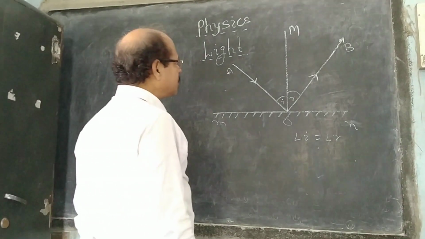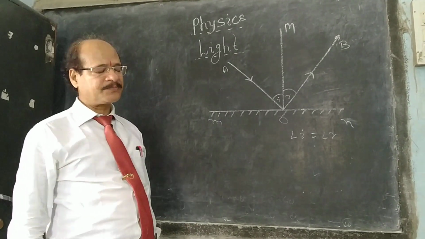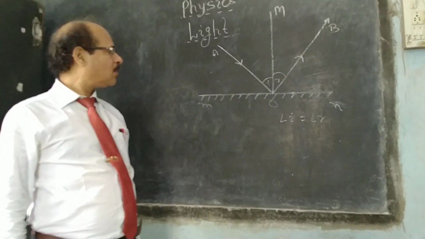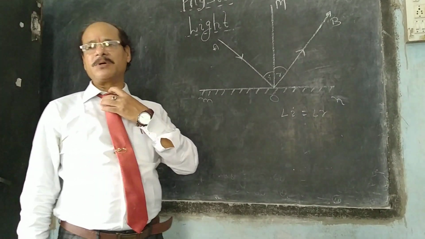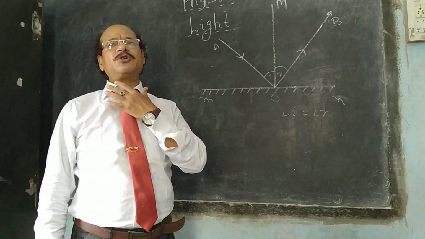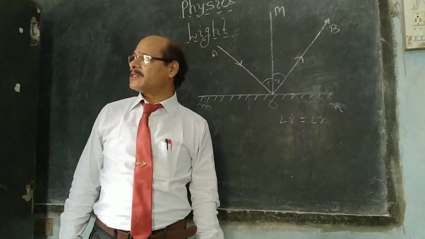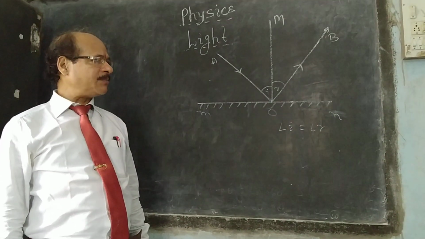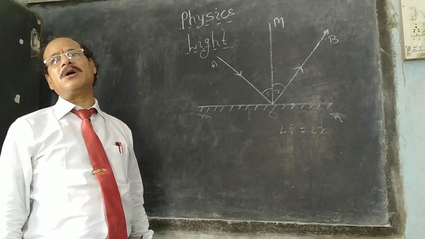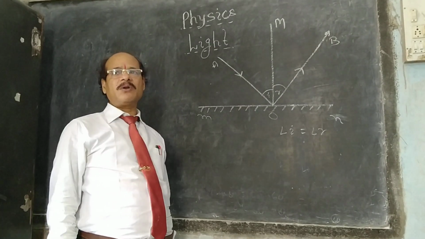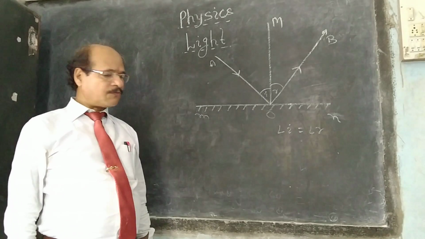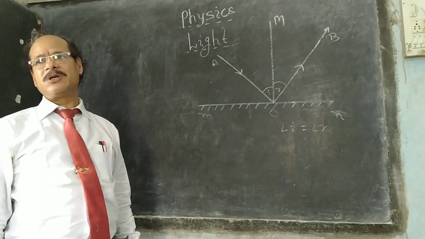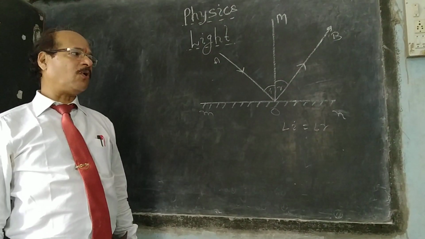Now we have two types of mirrors. One is the plane mirror and another is the spherical mirror. A plane mirror is simply a reflecting surface. On a plane mirror, the image is formed, and that image is virtual because the image is present at the surface of the mirror as long as we are standing in front of the mirror. But as we leave the mirror, the image is no more on the mirror. So a plane mirror always forms virtual images.